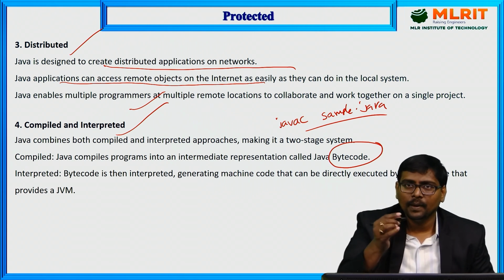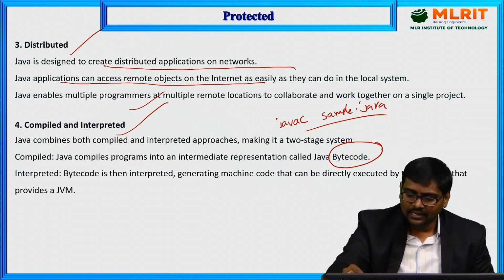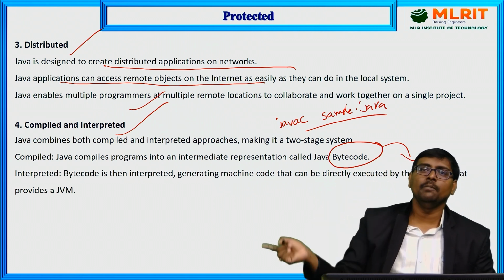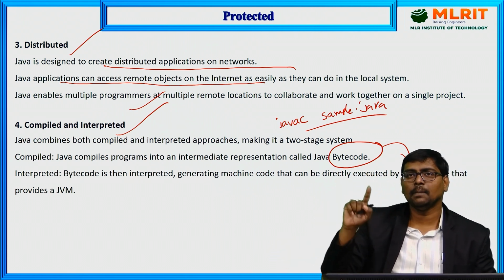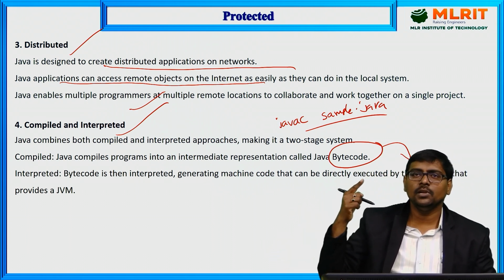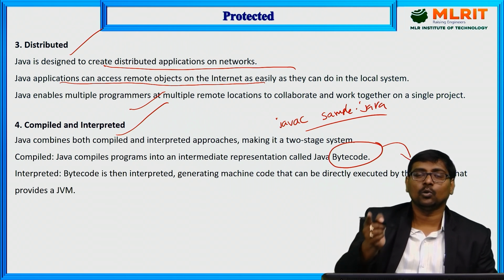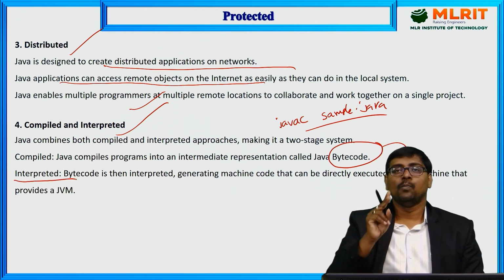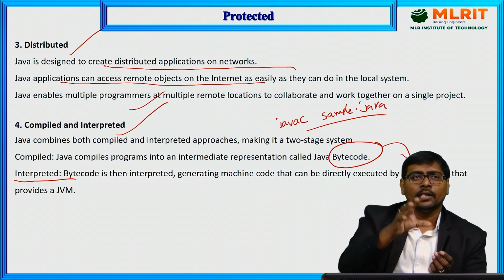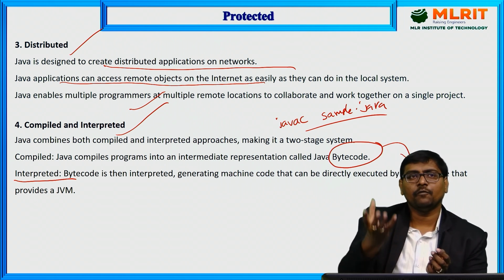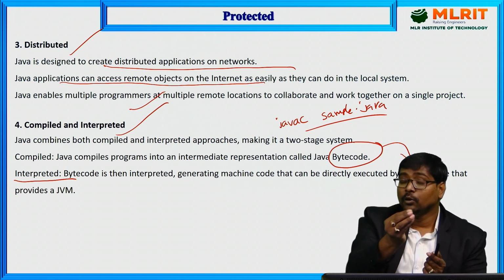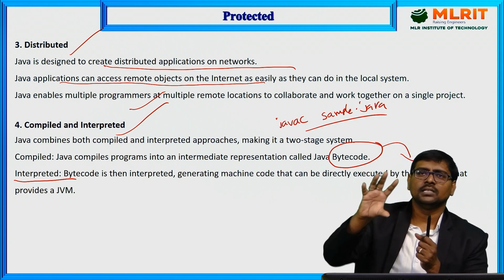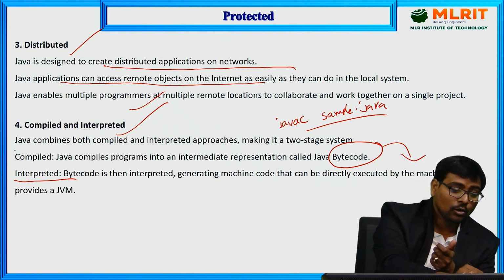Once the compilation is done, it returns the byte code. This byte code can be moved to any machine. No need to compile the byte code on any machine. On any machine, you can execute the byte code. That is the advantage. That is interpretation. Both are supported. Anyway, compiled and interpreted, the performance is high, but compared to C, the speed is lower. Why? Because C is only compiled, but here you are doing two things.